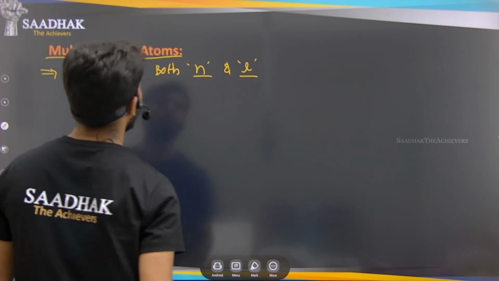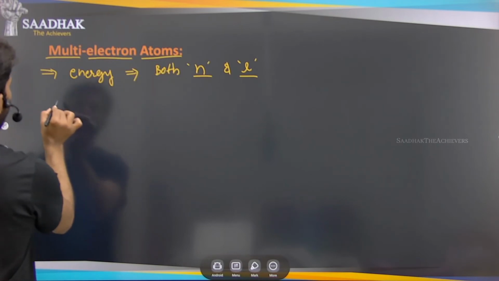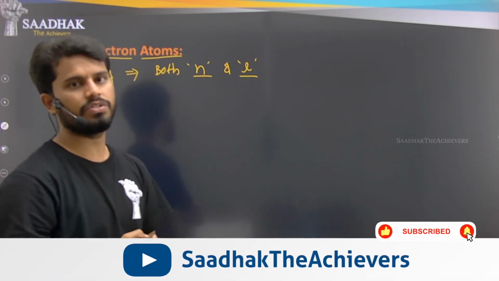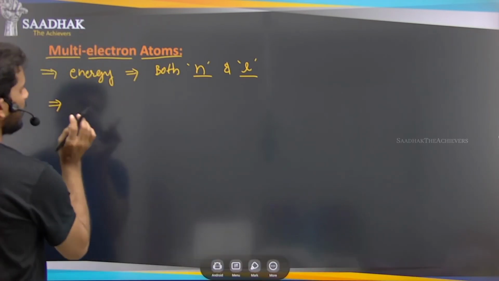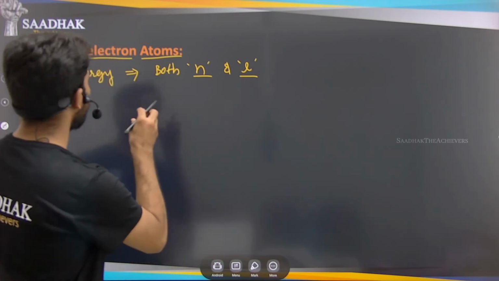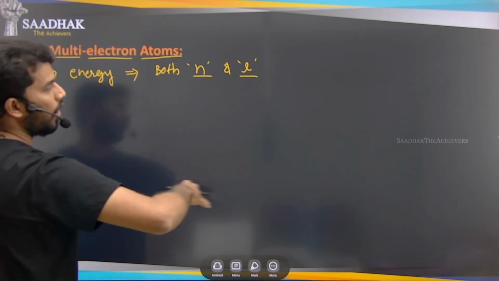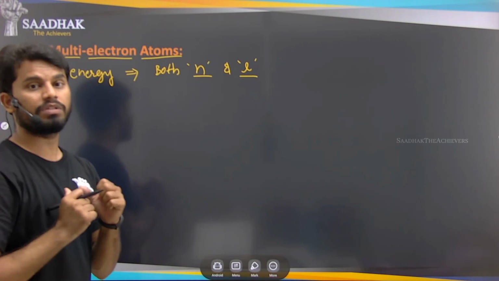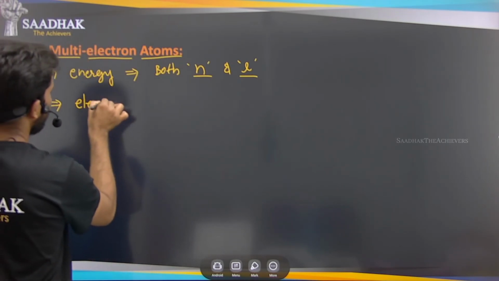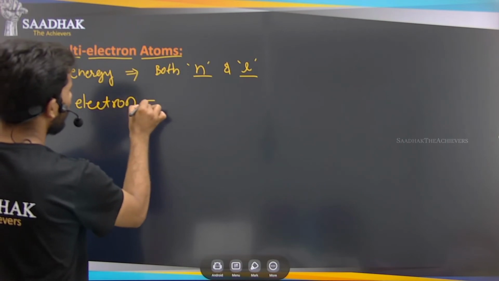Right? Now how does this energy change, why is it depending on this, and how is it changing, right? We already know that the energy of the orbital is due to the electrons which are in that orbital. The electrons which are present in that atom or those orbitals, right?